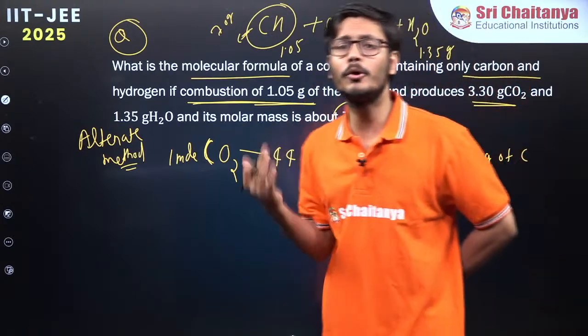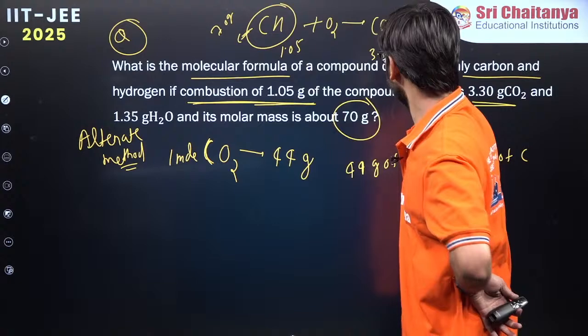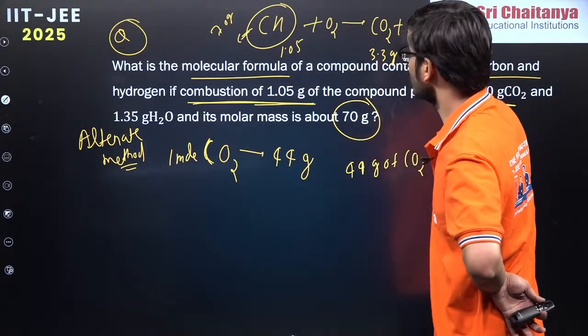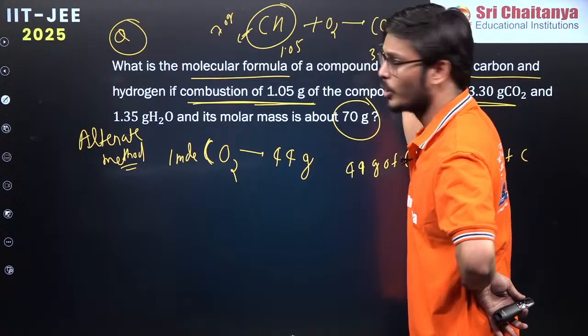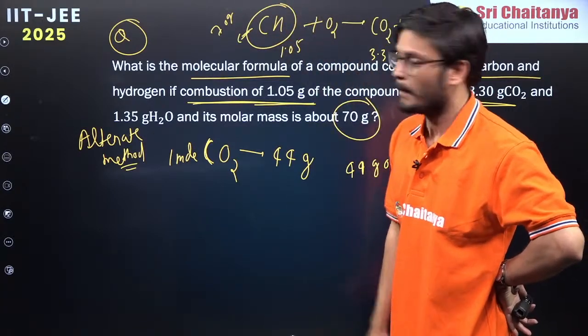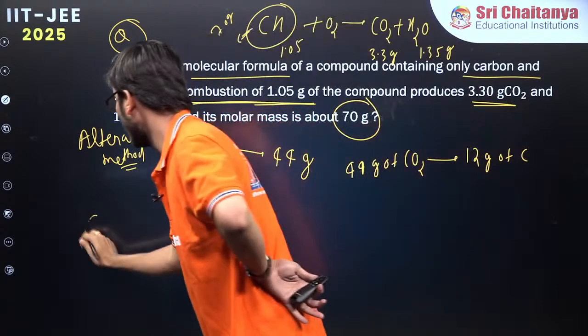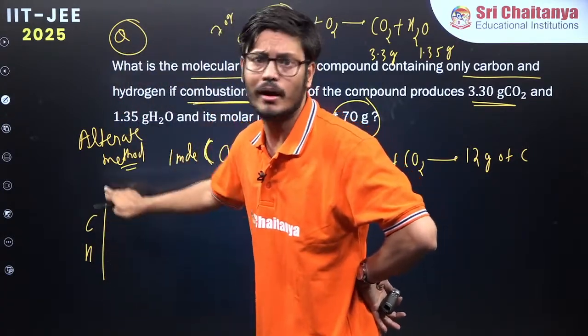See, my whole approach is to find the mass of carbon and hydrogen. If I somehow find the mass of carbon and hydrogen, we all know the law of conservation of mass, that whatever mass is coming over here, the same mass will be for C and H. Mass will not change. But to get the empirical formula, for the elements I need either percentage composition or mass.